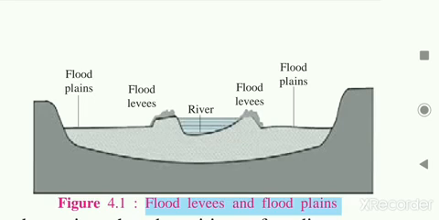These are the different landforms formed due to the work of the river: by erosion, gorges, V-shaped valleys and waterfalls; and due to transportation and deposition, alluvial fans, deltas, flood levees, flood plains, and meanders or oxbow lakes are also formed. So these are the different landforms formed due to the work of the river.